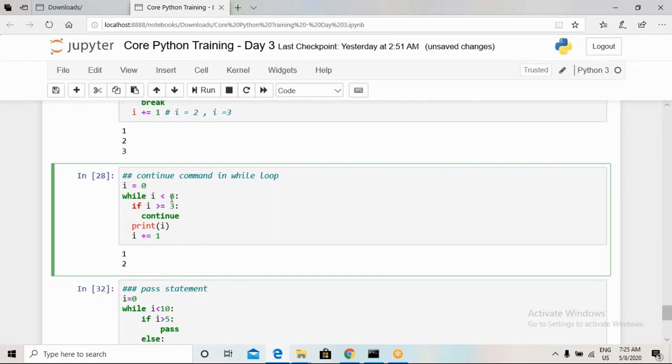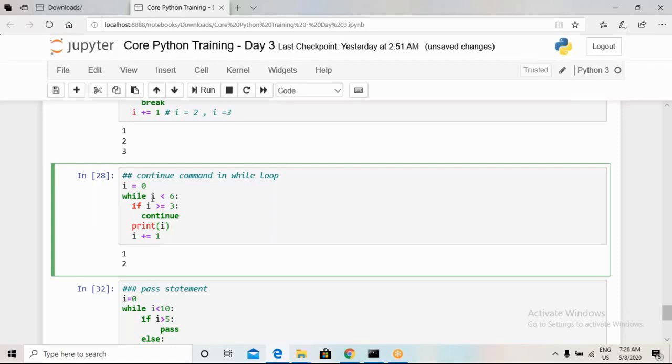If the value of I is less than 6, then I will enter the loop. Then for the first iteration, I will check this condition: if I is greater than or equal to 3. For the first iteration, the value of I is 0, so it will not enter this particular code, and it will print I. Okay. And again, the value of I will get increased.